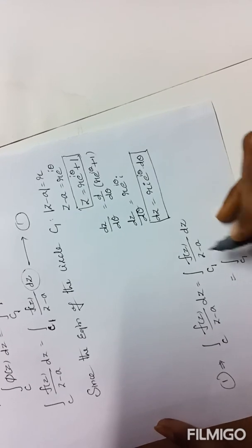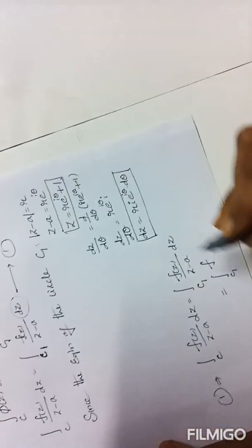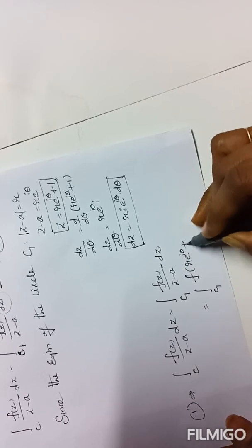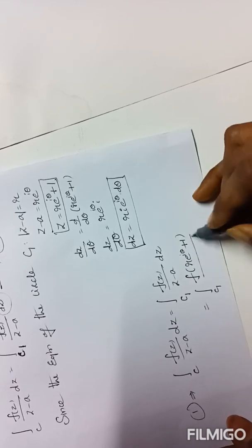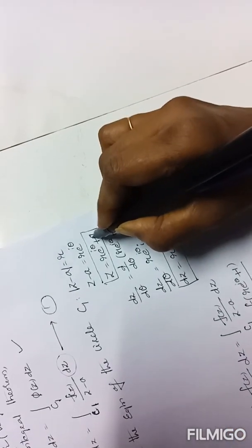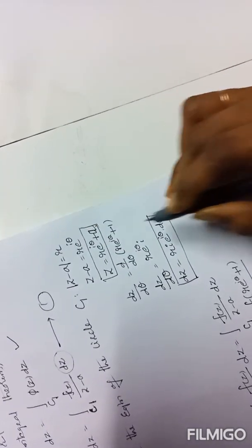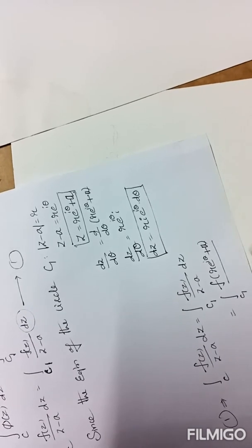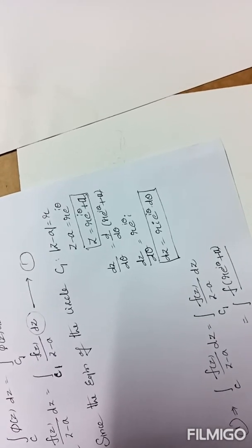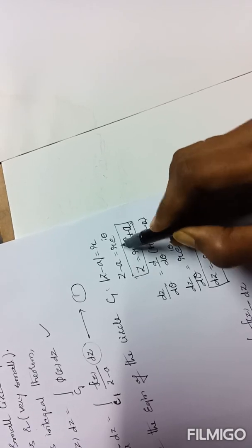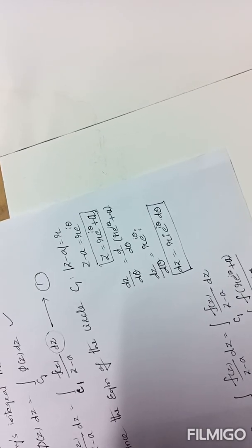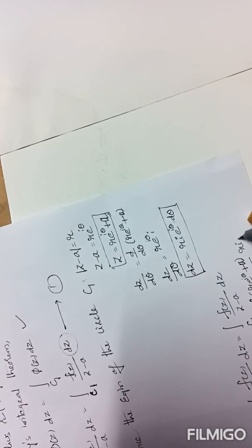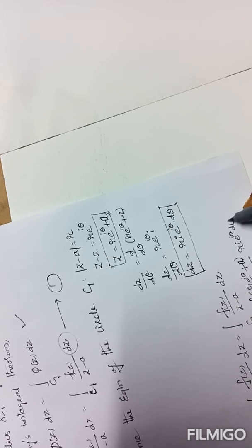Integral over C1 of f of z, where z is r e power i theta plus a, by z minus a, which equals r e power i theta, times dz, which equals r i e power i theta d theta.